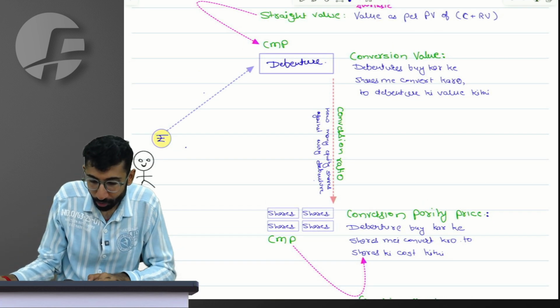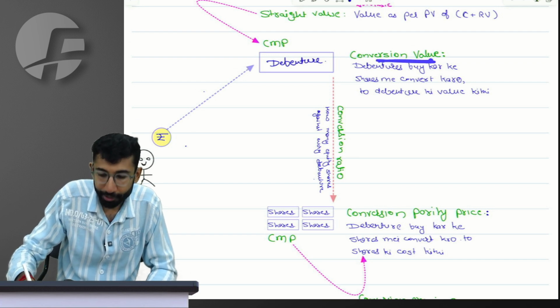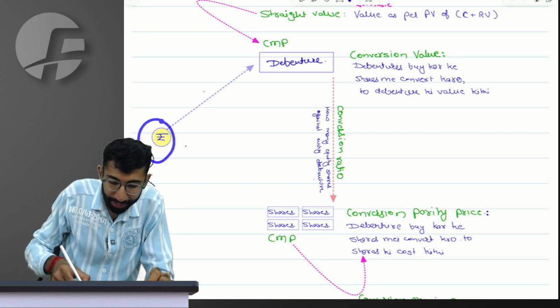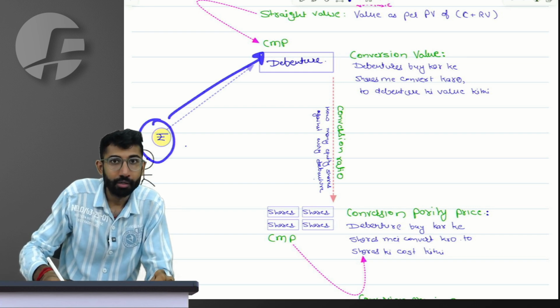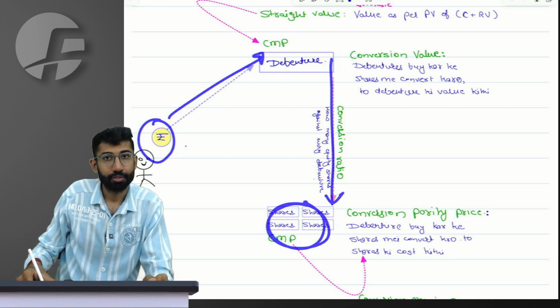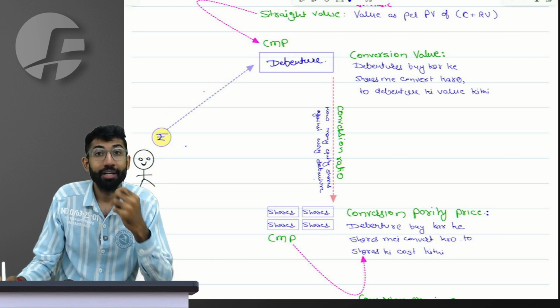Now the next terminology is conversion value. I paid an amount to buy the debenture. If those debentures are converted into equity shares, do you agree they will have some other value?